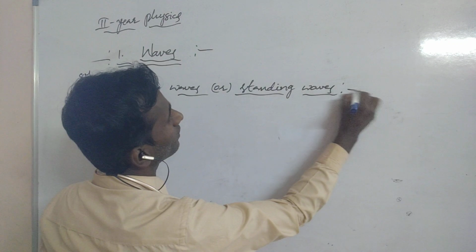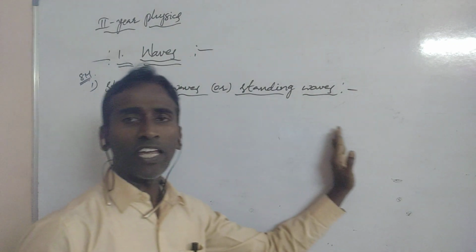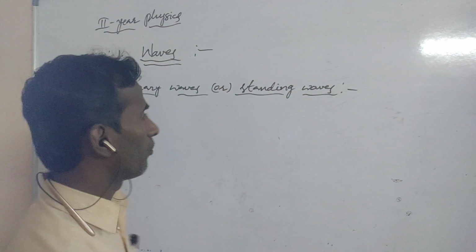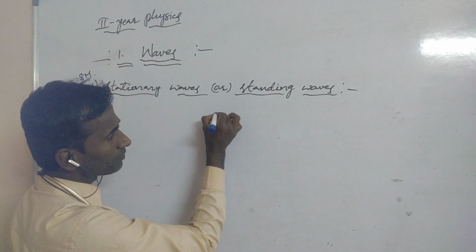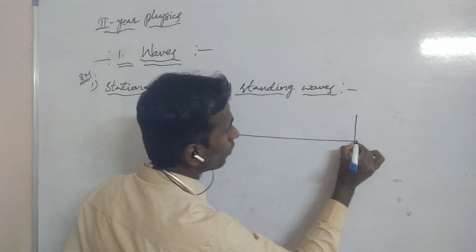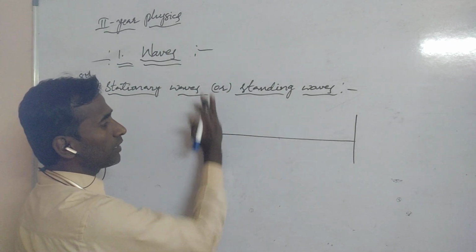See here guys, what are stationary waves? Suppose you take 2 propagating waves. For example, let us consider we are taking 2 waves.